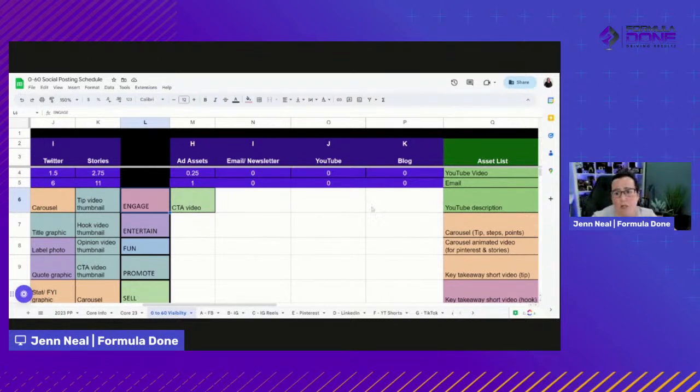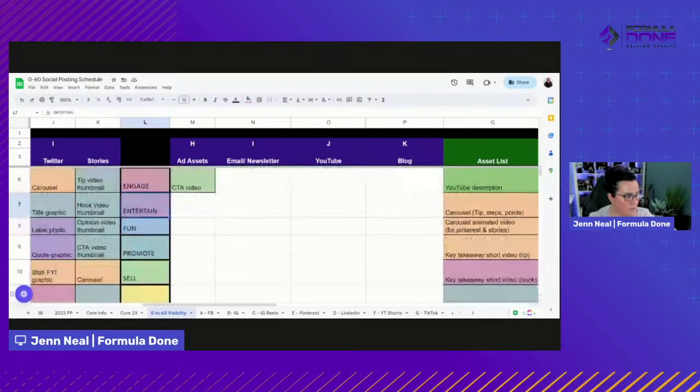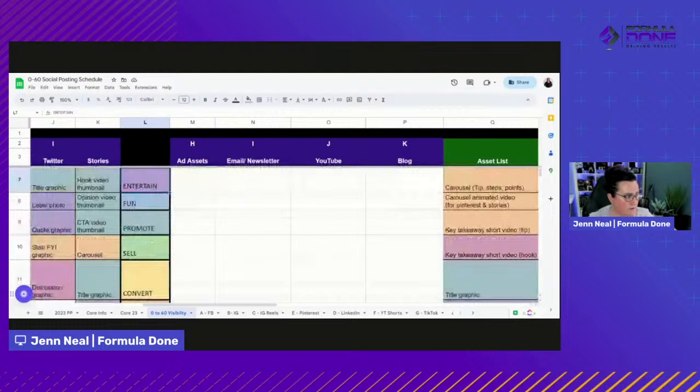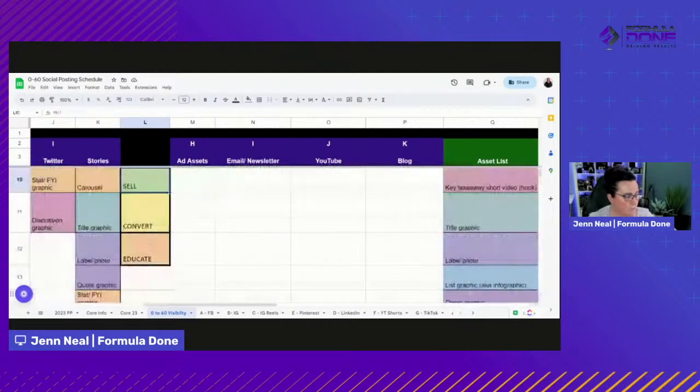What we want to do is take a look at this. We know that video works best, so we prefer to start from video if possible. We like to look at creating content that is engaging, entertaining, fun, some that will promote, sell, and cause conversions, and some that are educational.